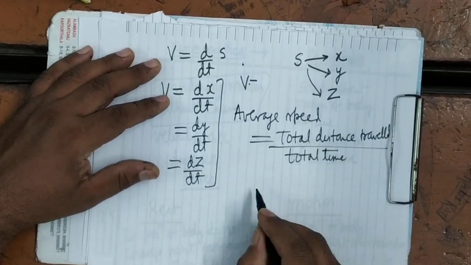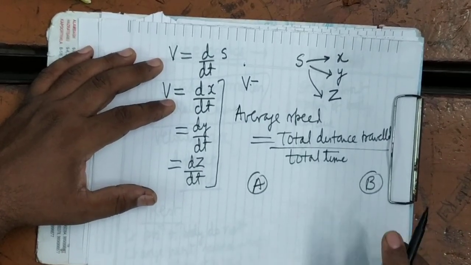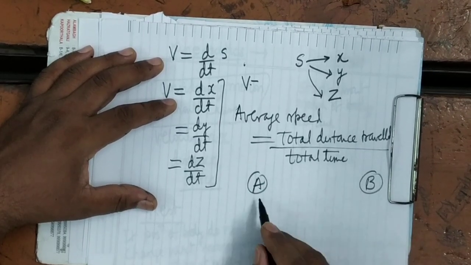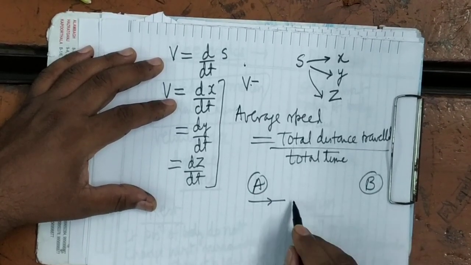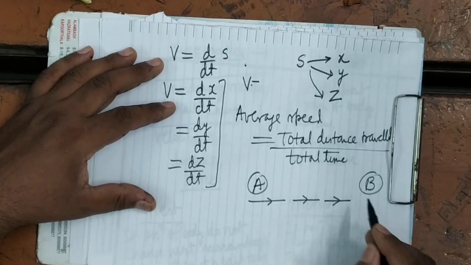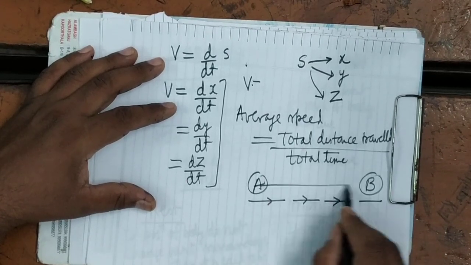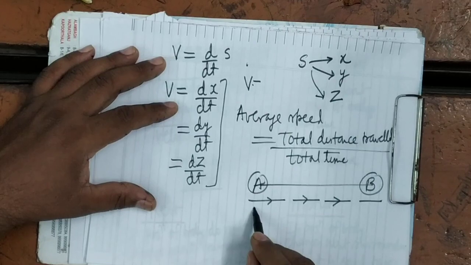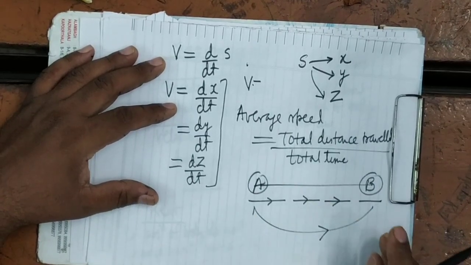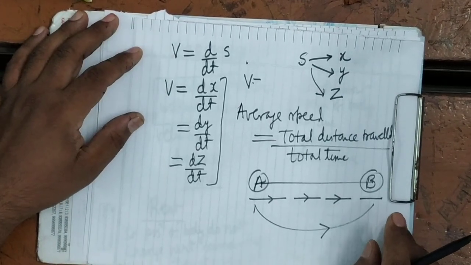For example, when a train goes from station A to station B, its speed does not remain constant. Sometimes it is moving with a slower speed, sometimes with a greater speed, sometimes it is at rest. So we determine the total distance between them and how much time it has taken to go from A to B. So we will get the average speed of the train. So this is the instantaneous speed.